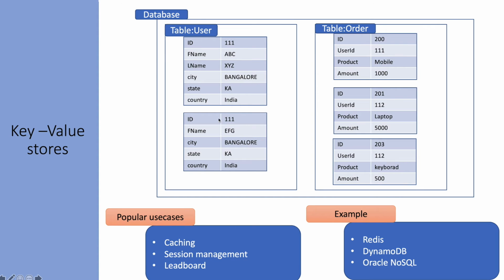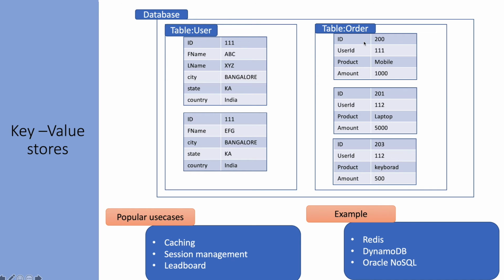Then there is another record in the user table. Let's say the ID here is a typo, it should be 112 or some other value. And first name, last name, and different fields can come. And if you notice, the record in the first user data and the record in the second user data might be different. Here we haven't defined the last name, but here we have the last name. Now we'll see the order table.